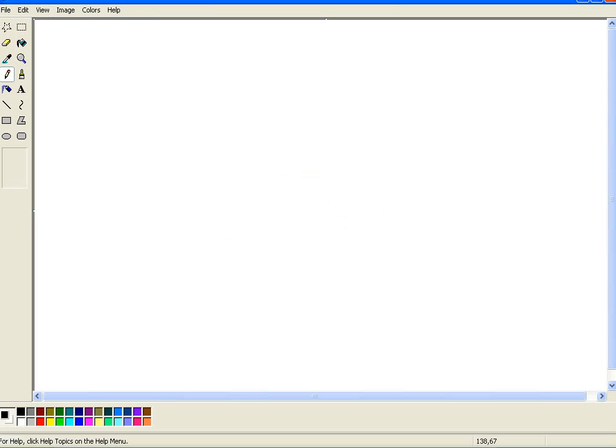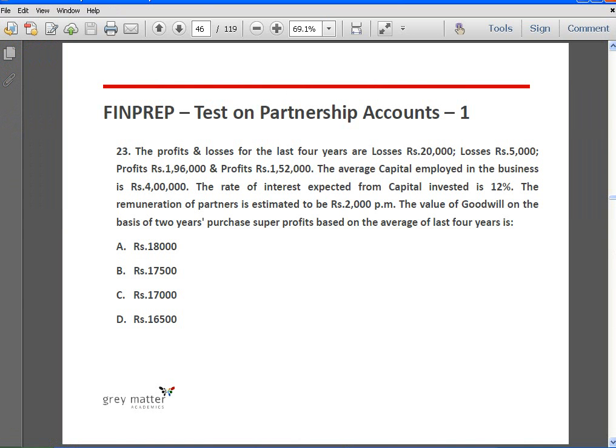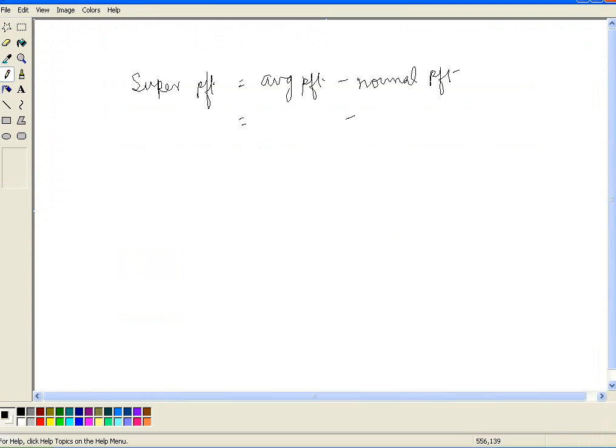So as I told you, super profit is nothing but average profit minus normal profit. Okay, average profit we have to calculate, but what is a normal profit? That is obvious. See, average capital employed in the business is 4 lakhs, and the return expected, it's not rate of interest, it's rate of return expected from the capital invested is 12%, which means the normal profit is 12% of 4 lakhs, okay, which is 48,000 rupees.